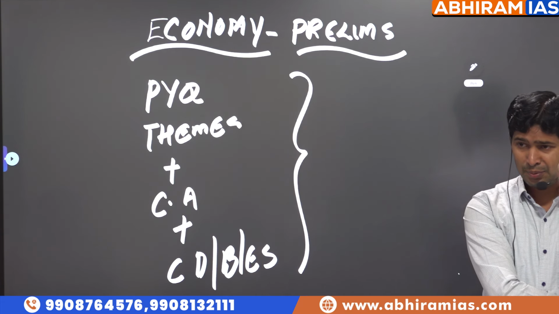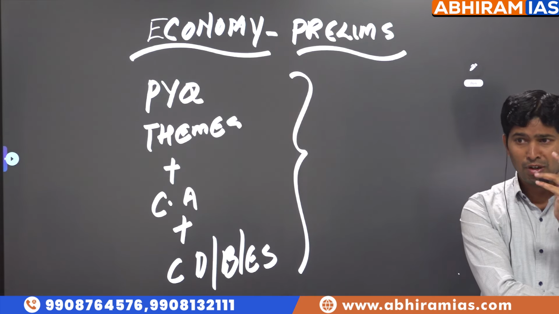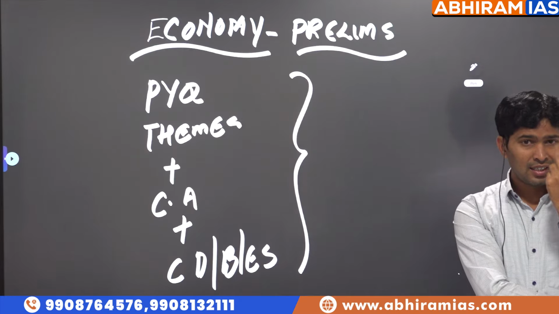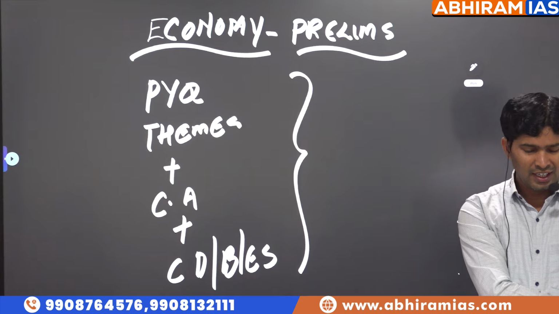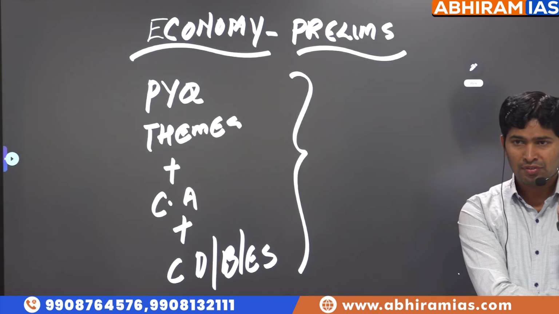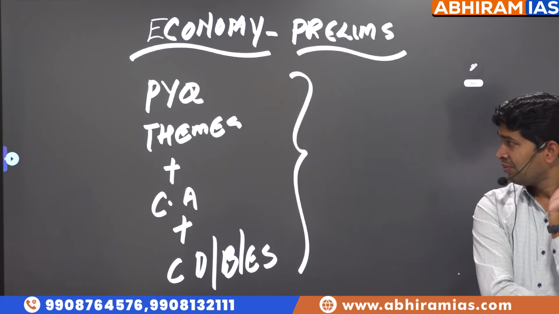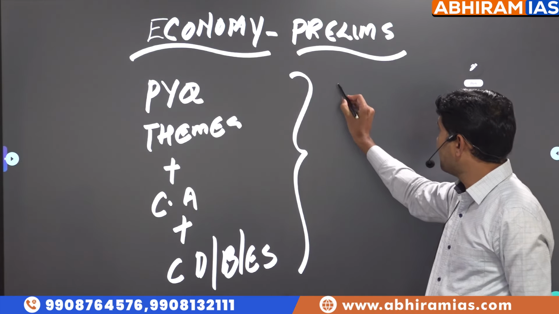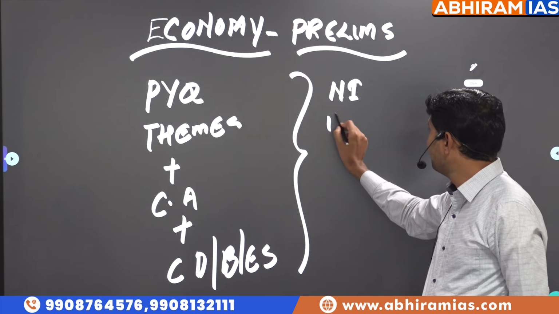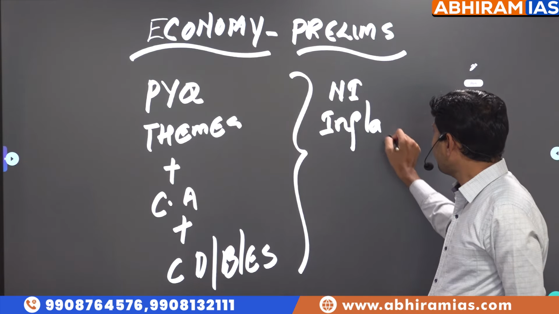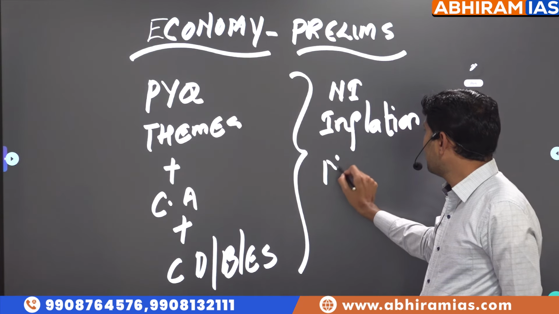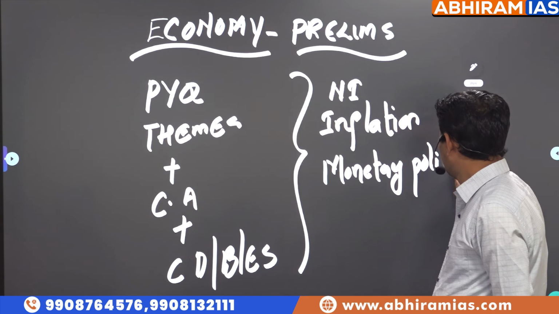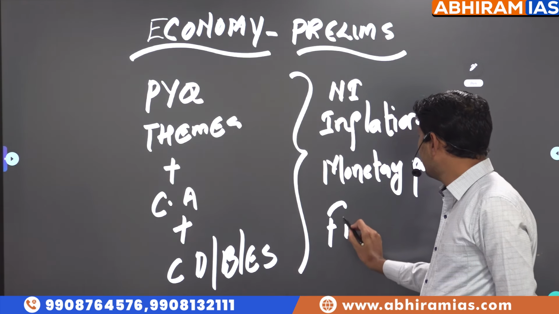Like in fiscal policy, types of deficits; in inflation, WPI, CPI; in national income, estimation methods; in external sector, BOP. So roughly around 60 to 70 themes are there in prelims from which questions are regularly being asked. If you look at the last 5 years for prelims: national income, inflation, monetary policy, financial market.